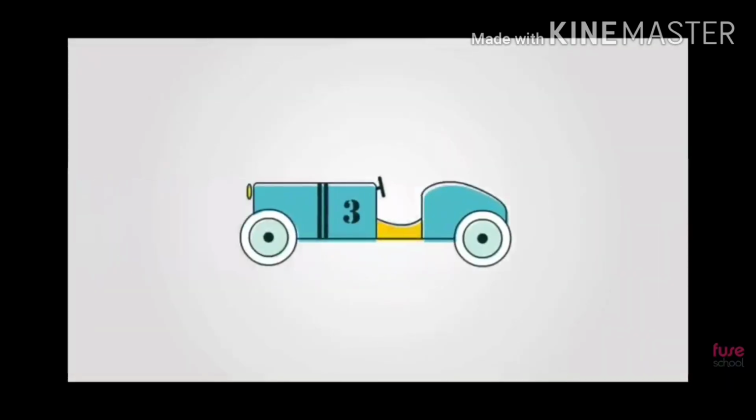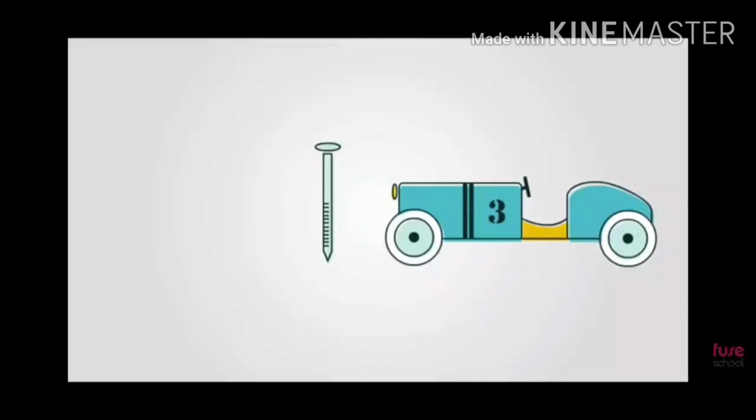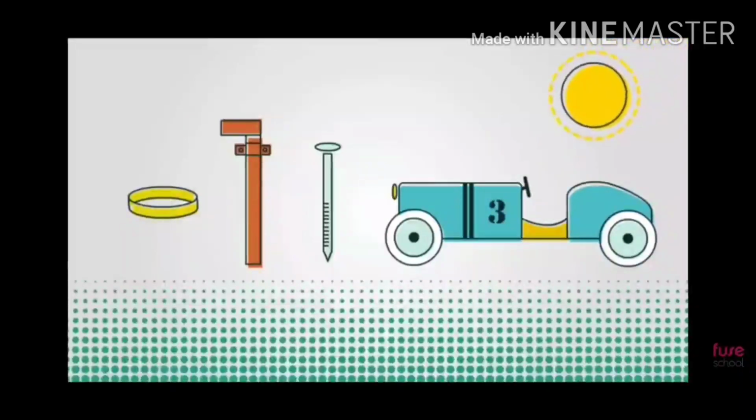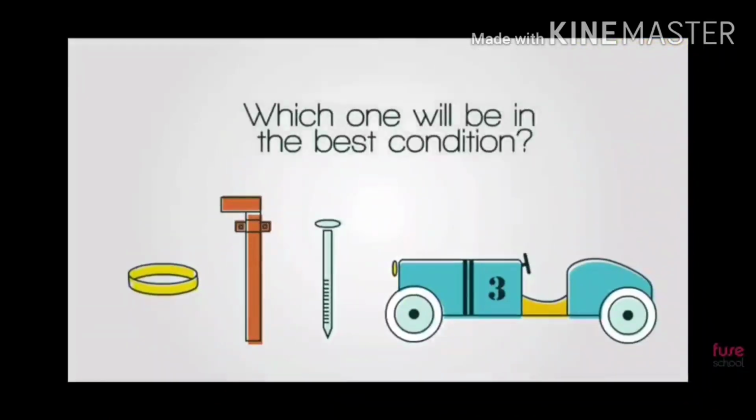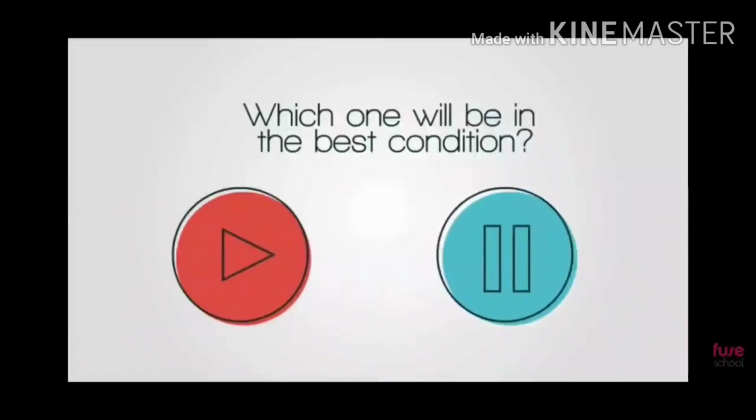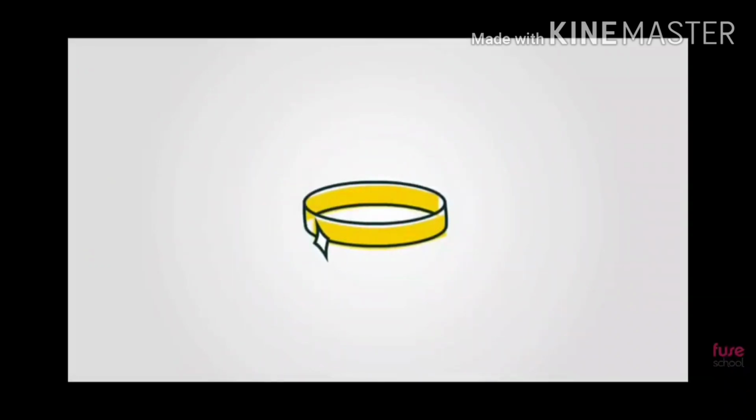Let us face one problem to understand what it is. Let us take one aluminium toy, one iron nail, one copper pipe and one gold ring, and keep them open for a long time. So according to you, which one will be in best condition? Think of it. Pause the video and think. Okay, what's your answer? If your answer is the gold ring, then it is correct.